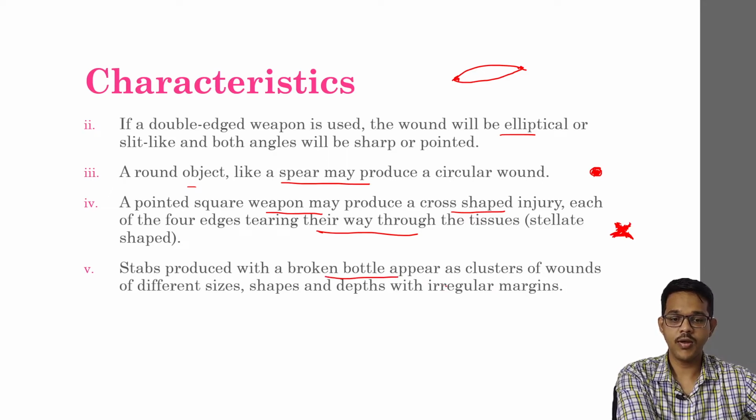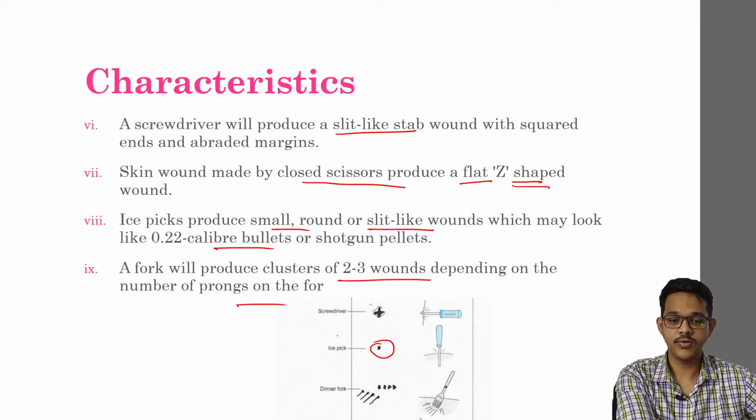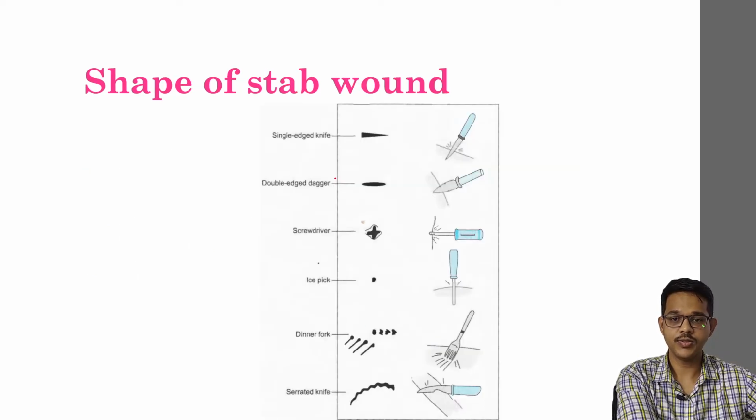A stab produced by a broken bottle may cause a cluster of wounds of different sizes, shapes, and depths. So multiple stab wounds may be produced if glass pieces are used. A screwdriver will produce a slit-like stab wound, as seen in this image. A skin wound produced by closed scissors may produce a flat Z-shaped wound. An ice pick will produce a small, round or slit-like injury, which may look like a .22 caliber bullet or shotgun pellet wound. A fork will produce 2 or 3 puncture wounds depending on the number of prongs.